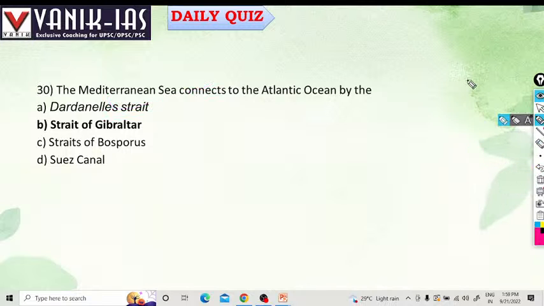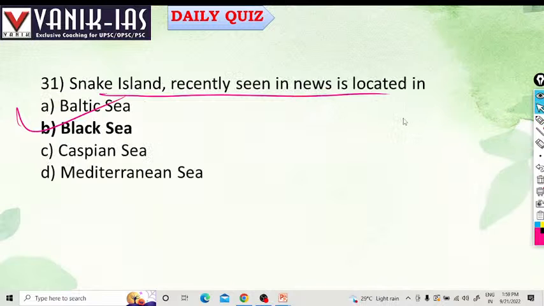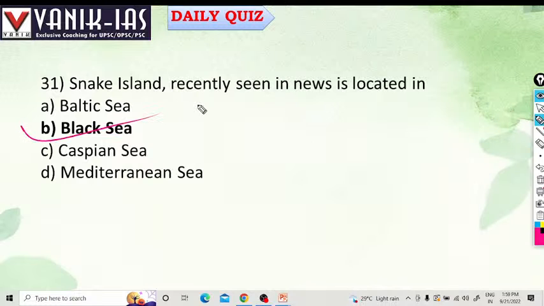The Dardanelles Strait and Bosphorus Strait connect the Black Sea and the Mediterranean Sea. Snake Island is present in the Black Sea. Please go and see the regions of the Black Sea, Mediterranean Sea, Sea of Azov, Dardanelles Strait, because they are in the news.